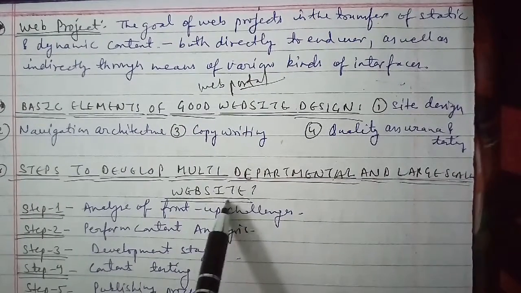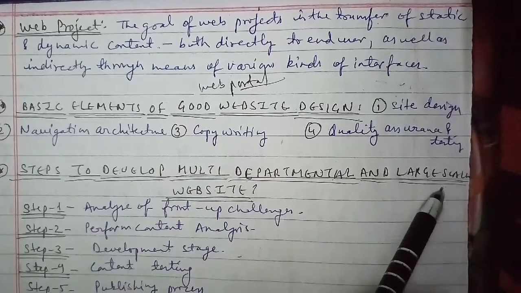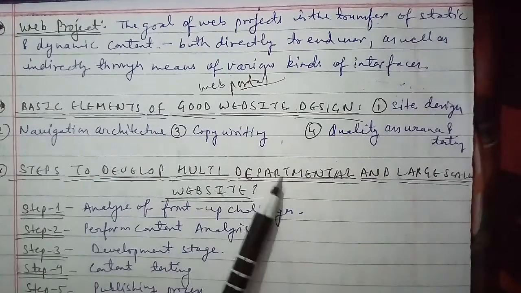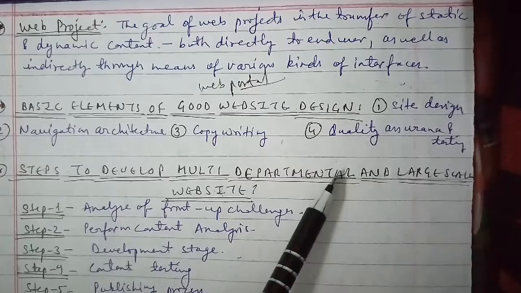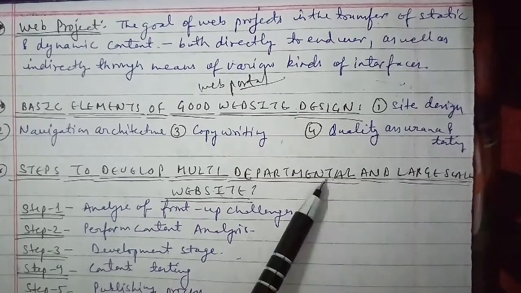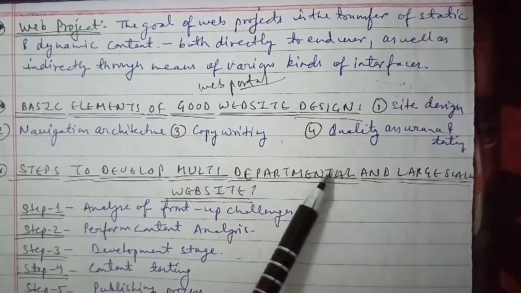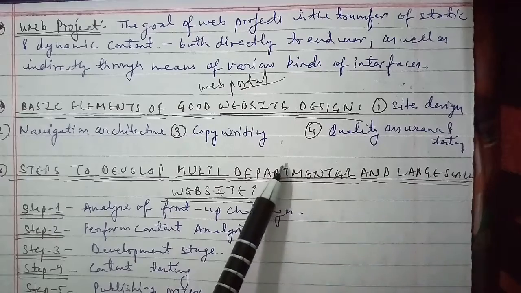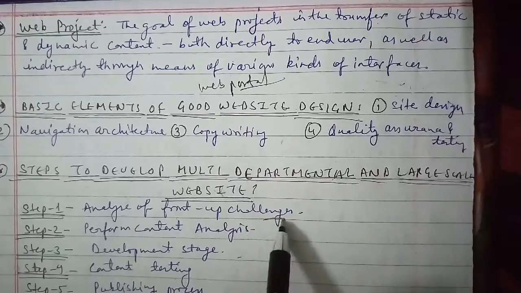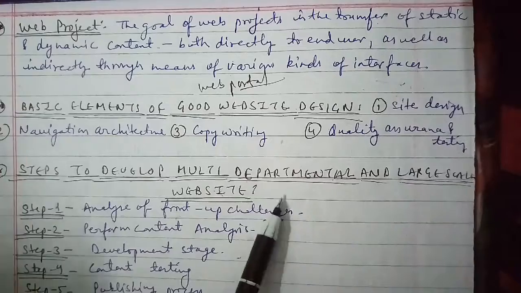The steps to develop multi-departmental and large-scale websites are as follows. The first step is to analyze the front-up challenges that occur during the development of large-scale or multi-departmental sites. Various challenges could arise. First, for large-scale site development there must be a dedicated internet department. Second, the company must decide the strategy for online product development; the objectives of the product and the focus must be well defined and understood by the developers as well.